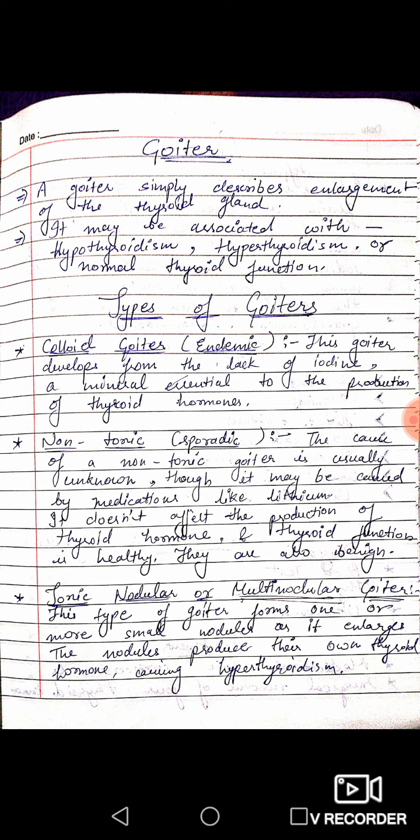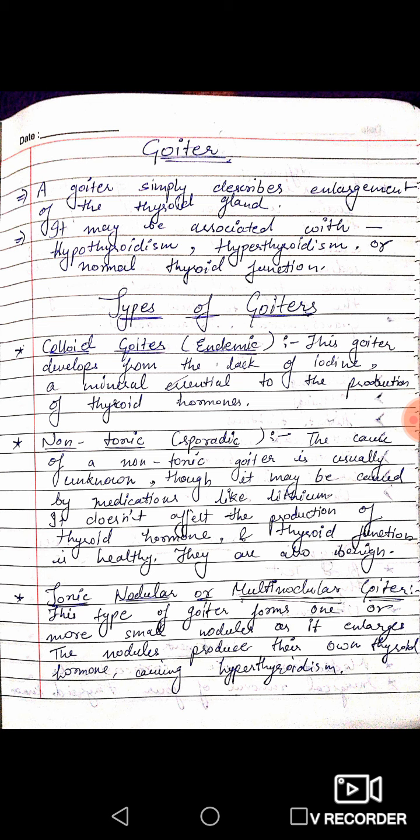Next, types of goiter. Goiter has many causes. As a result, there are different types. These include, first, colloid goiter, that is also known as endemic. This goiter develops from the lack of iodine, which is essential to the production of thyroid hormone. Means this goiter is developed due to the lack of iodine, which is a mineral essential to the production of thyroid hormone.